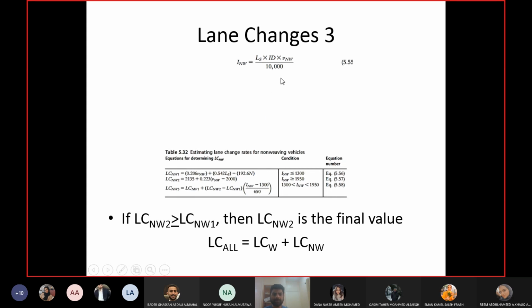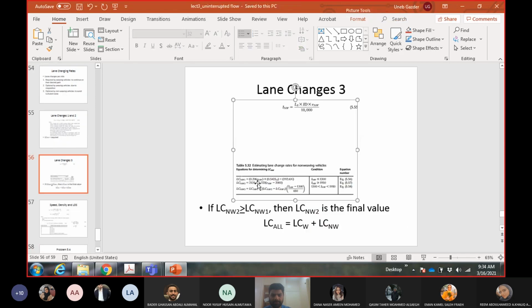So first of all, we must calculate the intensity of non-weaving vehicles. So the parameters are known here. Okay, V and W means the flow rate of the non-weaving vehicles. Then based upon the value of I and W, you will pick which equation you should use. Okay, so LC and W1.